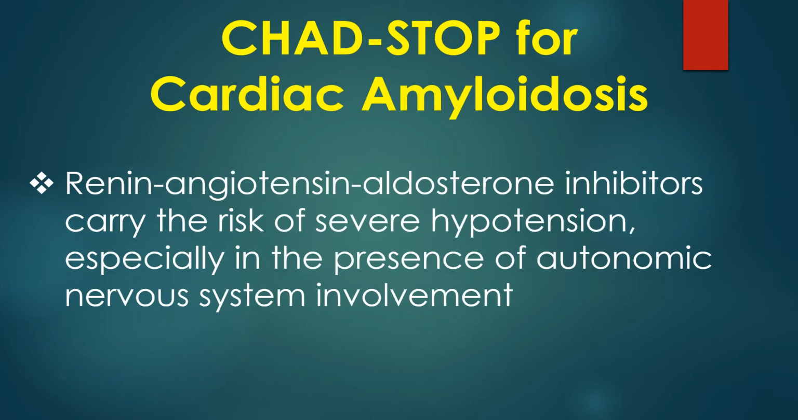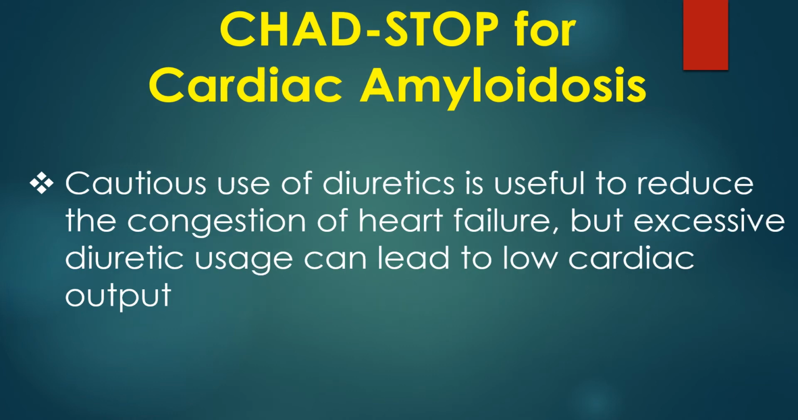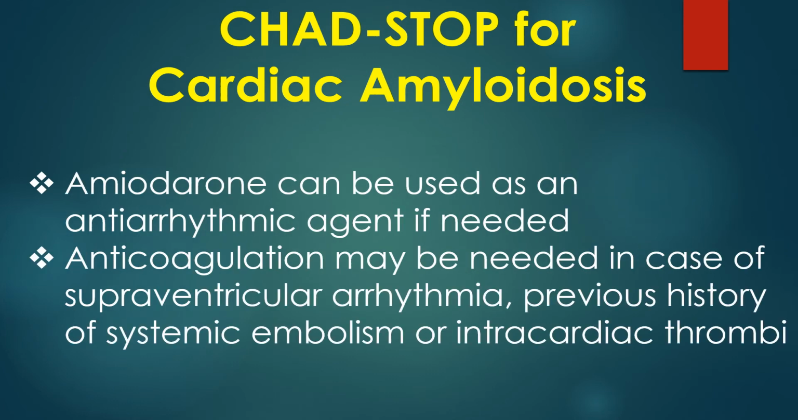Renin-angiotensin-aldosterone inhibitors carry the risk of severe hypotension, especially in the presence of autonomic nervous system involvement. Cautious use of diuretics is useful to reduce the congestion of heart failure, but excessive diuretic usage can lead to low cardiac output. Amiodarone can be used as an antiarrhythmic agent if needed.